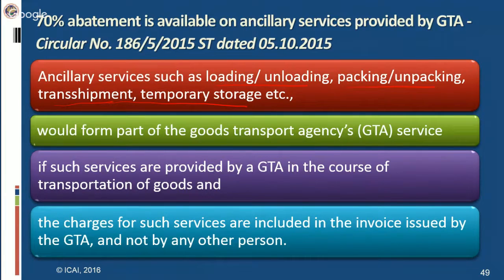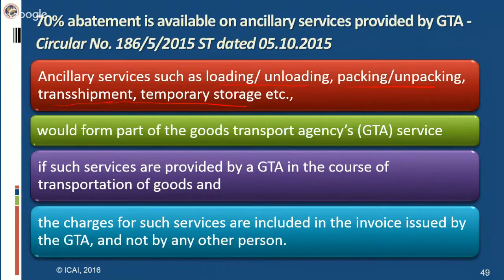If the GTA gives the customer an invoice issued by a third party, saying these services were taken from a third party and you pay the third party, then that third party is doing those services independently. Then that abatement will not be applicable. This particular 70% abatement will not be applicable for the ancillary services if there is a separate invoice issued by a third party for those activities.